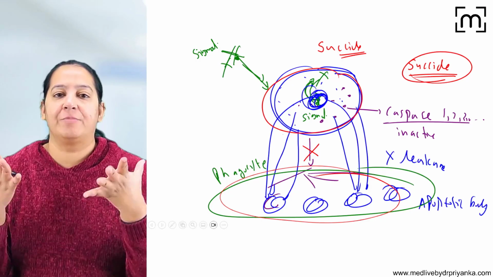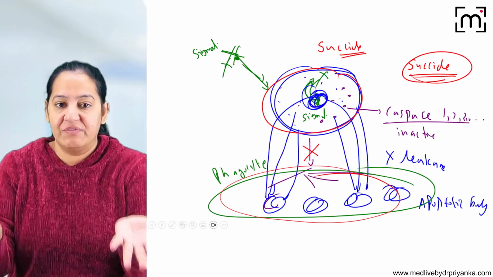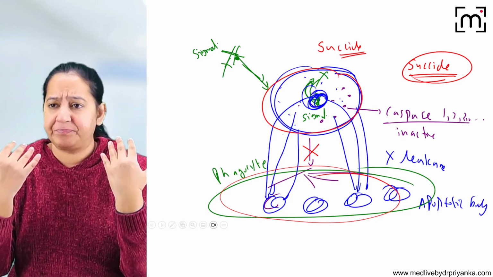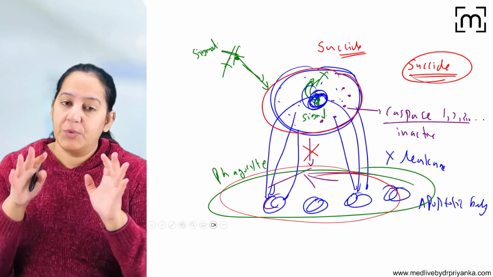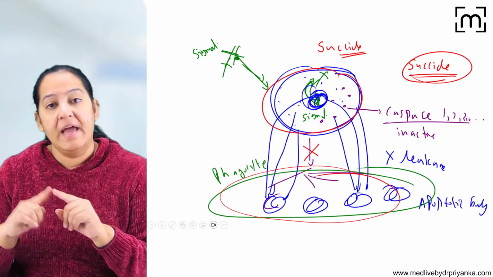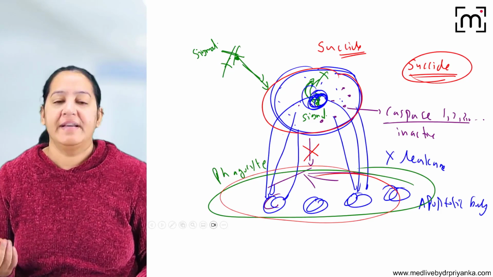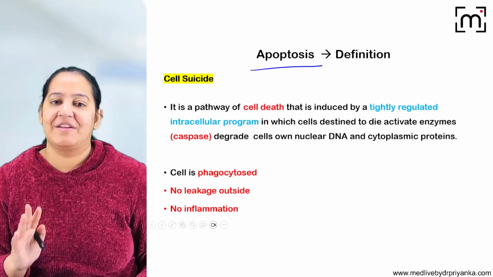But in necrosis, the cell will rupture. Everything will leak out, so it will stimulate the inflammatory system. Inflammation will take place. So here in apoptosis inflammation is absent, it's silent. And in necrosis, inflammation is present, it's active. How many of you got it? So this is the definition.